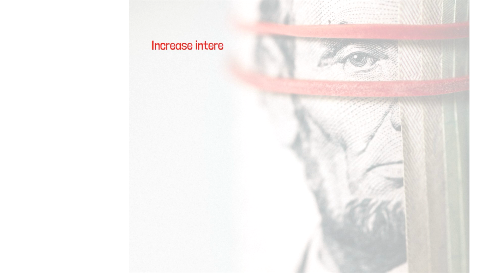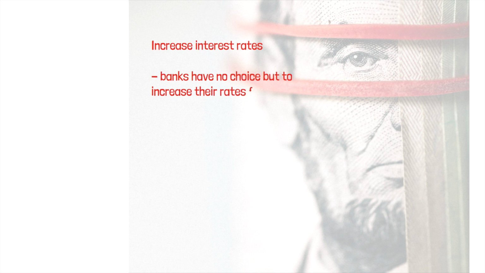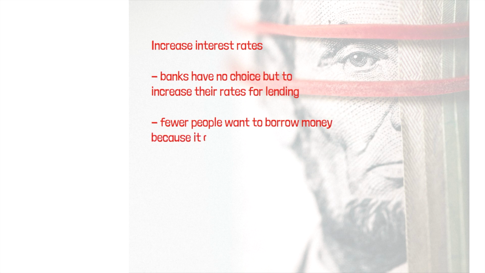Increase interest rates. When the Federal Reserve increases interest rates, banks have no choice but to increase their rates for lending as well. When banks increase their rates, fewer people want to borrow money because it costs more to do so. So the spending drops, prices drop, and inflation slows.